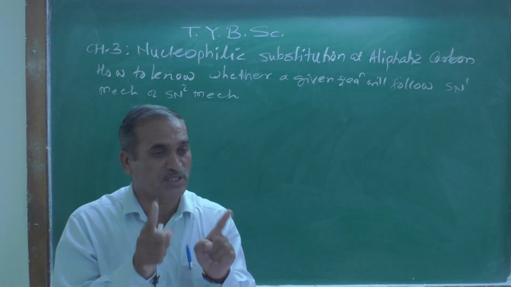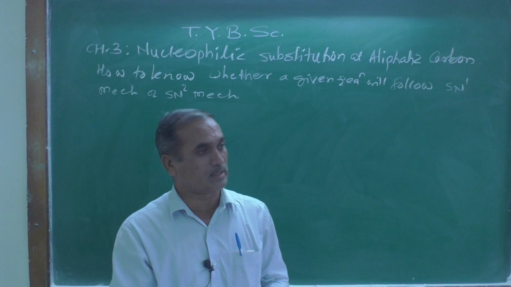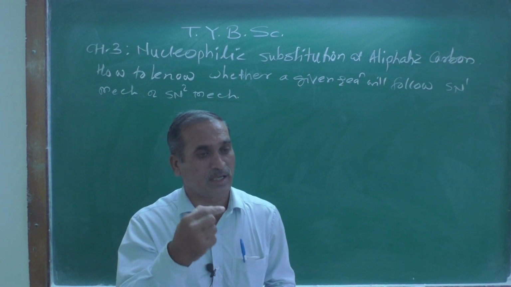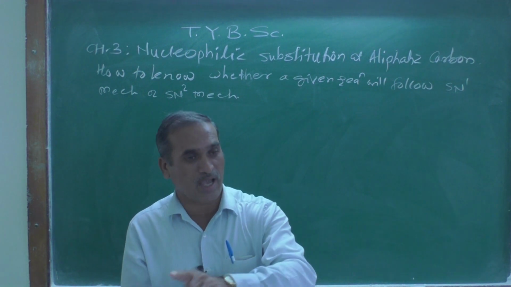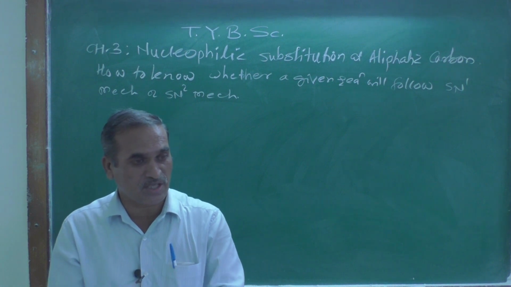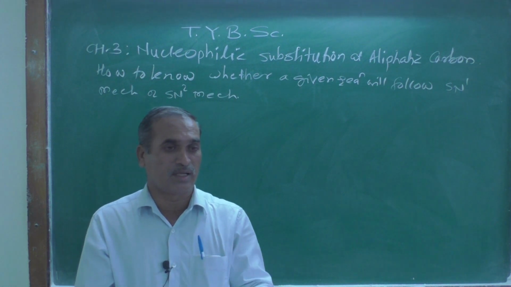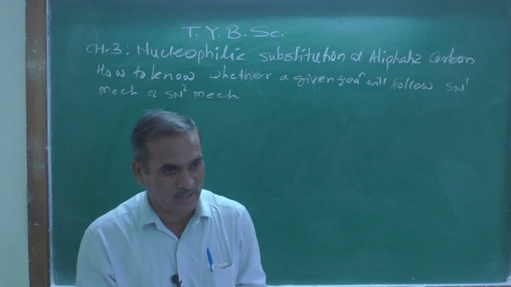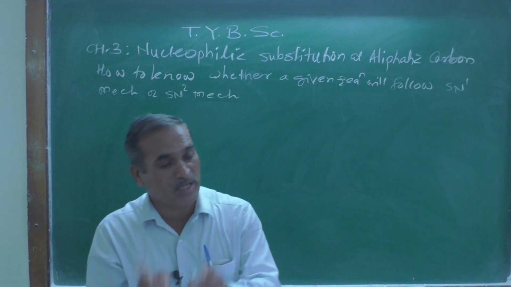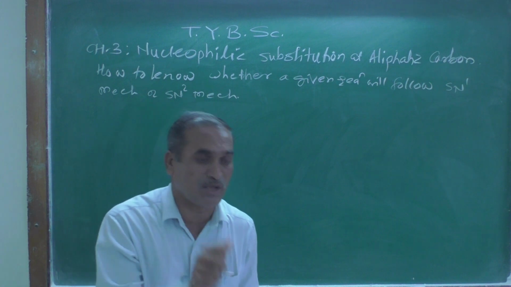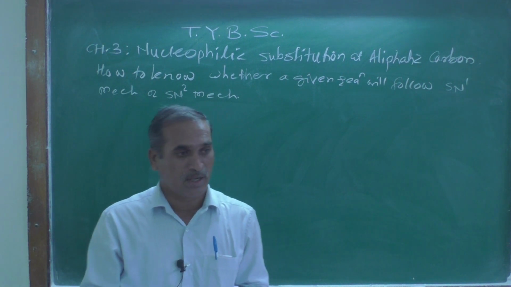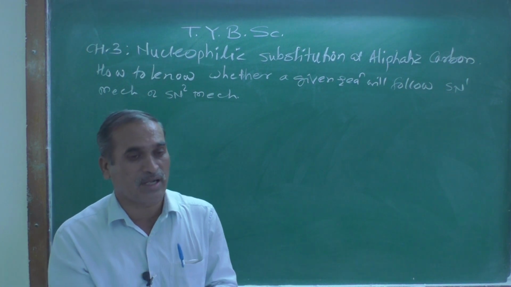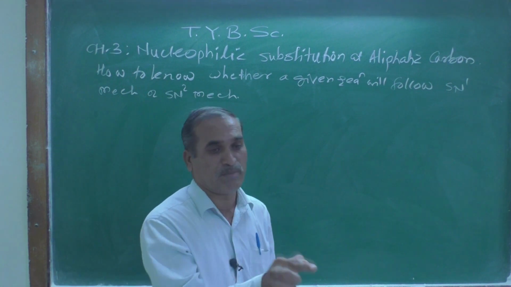That benzylic system is a primary alkyl halide, but it undergoes SN1 reaction. Because this is an exception, a primary alkyl halide should follow the SN2 mechanism, not SN1. But benzylic system, even though it is a primary halide, undergoes SN1 mechanism.